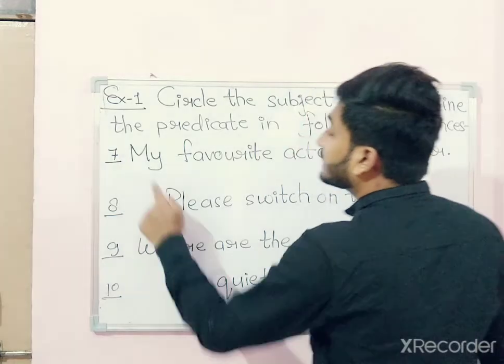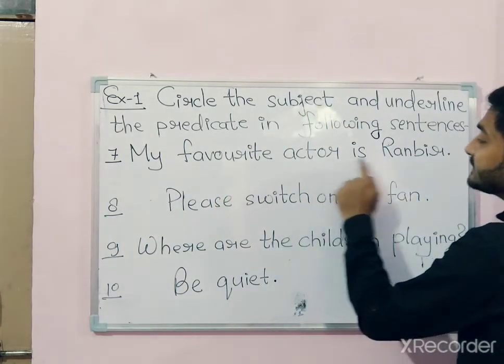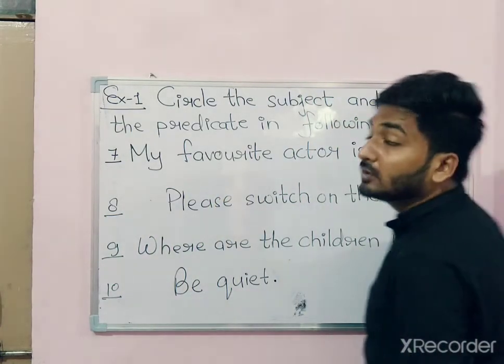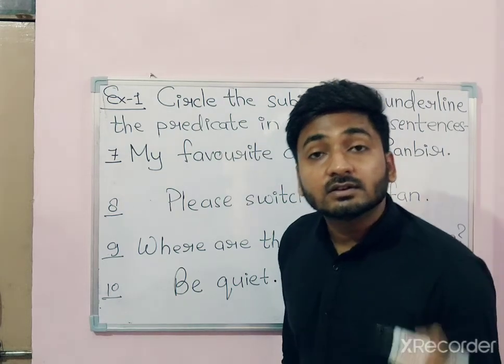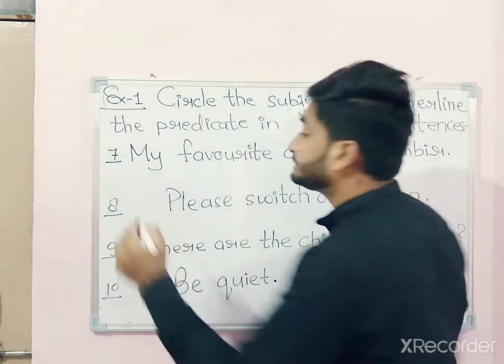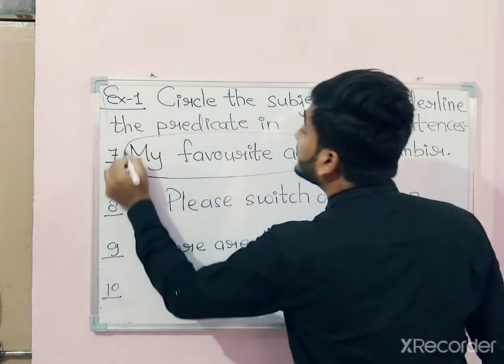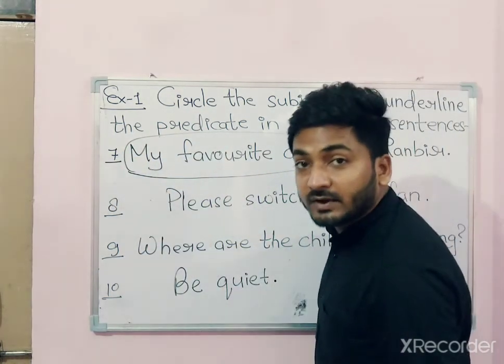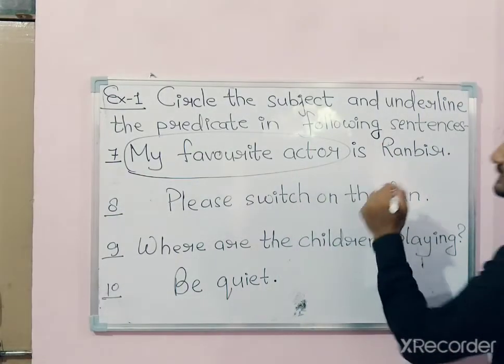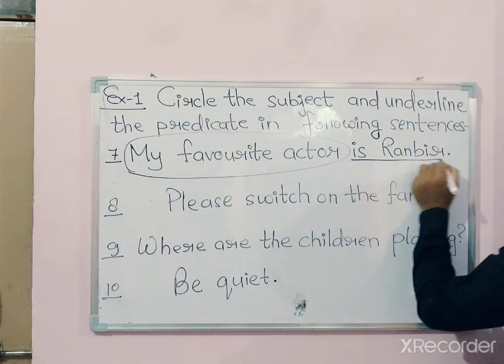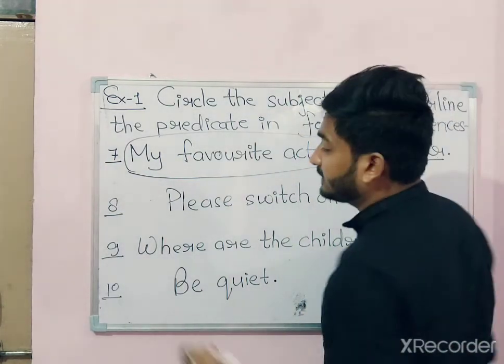Number 7, my favorite actor is Ranbir. Who is your favorite actor? Ranbir. What is Ranbir? My favorite actor. That means my favorite actor is the subject and is Ranbir is the predicate.